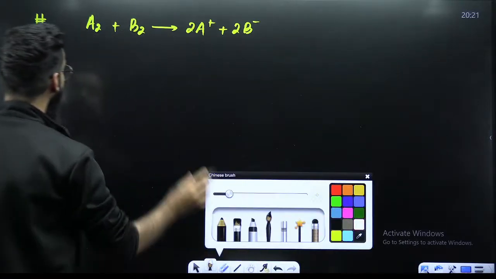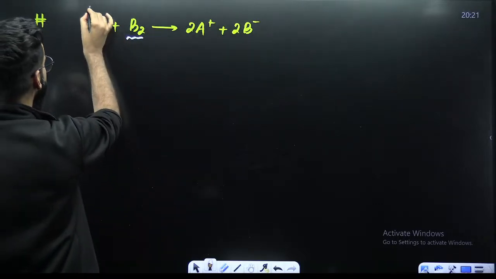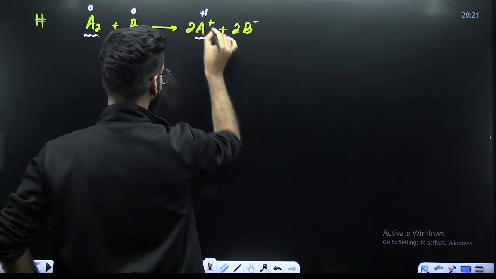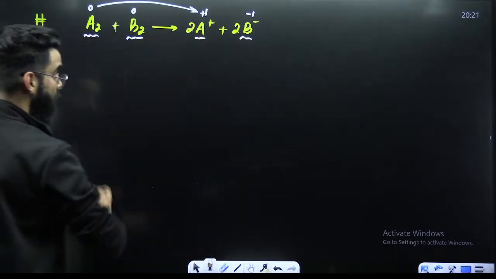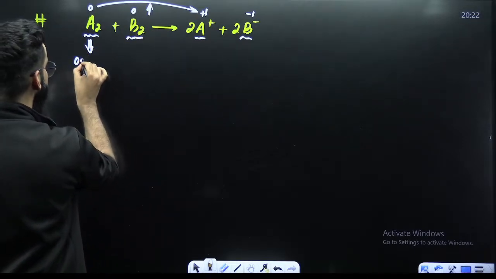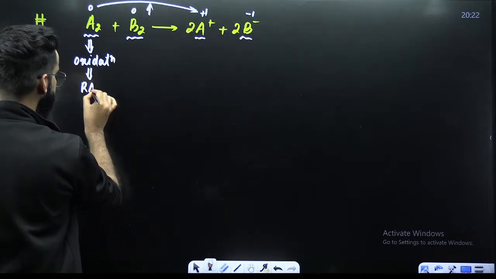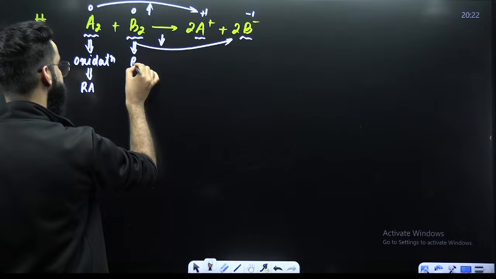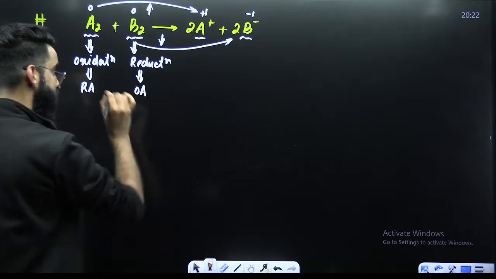Now try to understand. Let's assume this A and B right now, they are present in their standard states. If they're present in their standard state, their oxidation states are supposed to be 0. So what are the oxidation states here? Oxidation state of A here is plus 1. Oxidation state of B here is minus 1. Now tell me one thing. 0 to plus 1, increase in the oxidation state. Increase in the oxidation state is what you call as oxidation. So this A2 is undergoing oxidation here. If A2 is undergoing oxidation, it's your reducing agent. Similarly, 0 to minus 1, decrease in the oxidation state. Decrease in the oxidation state is something which you call as a reduction, and the one that undergoes a reduction is your oxidizing agent. So this is your oxidizing agent here.